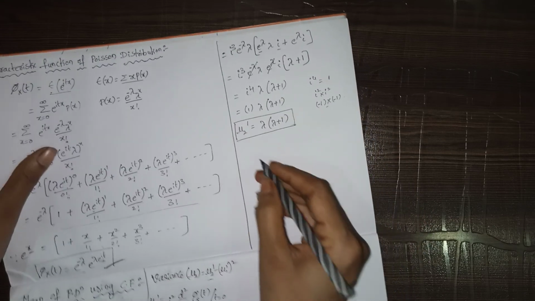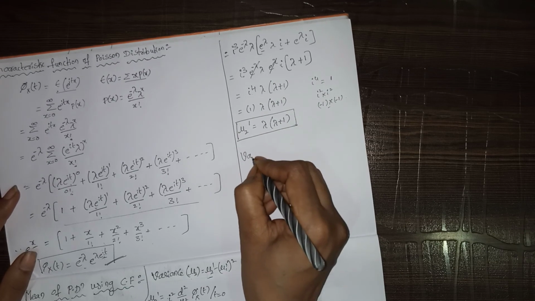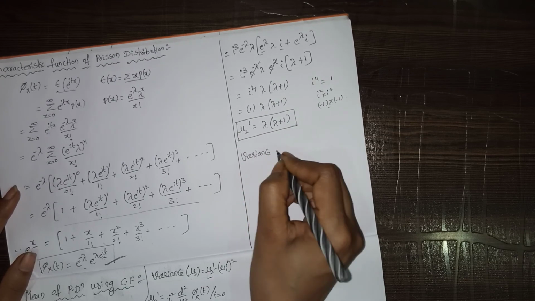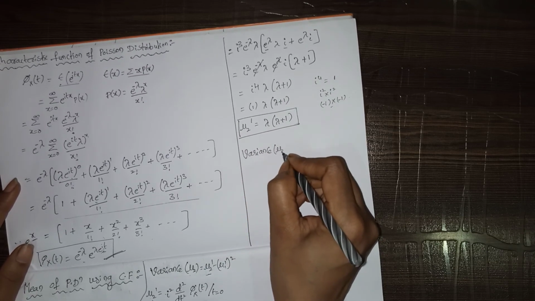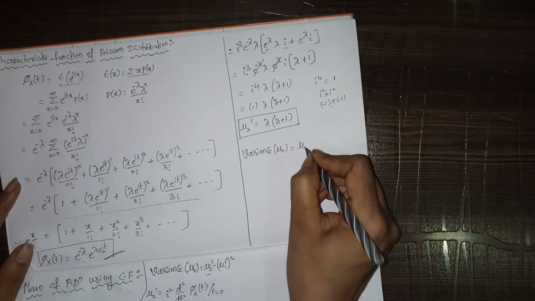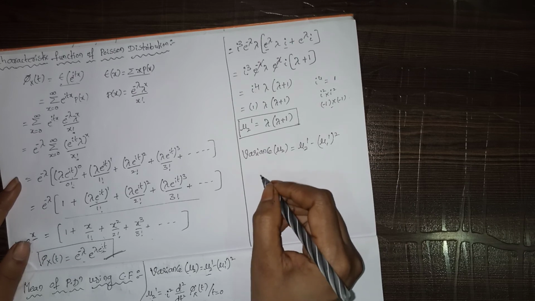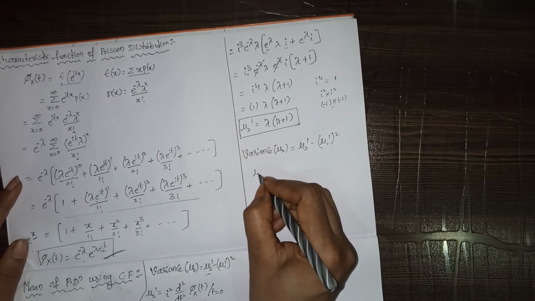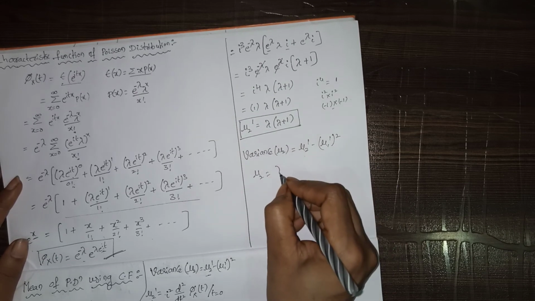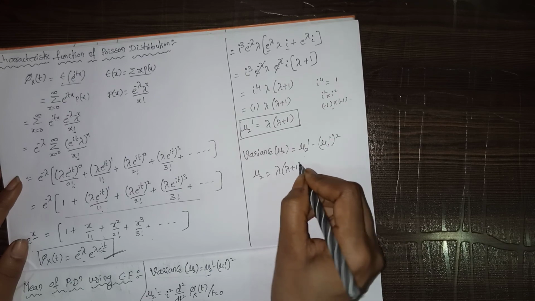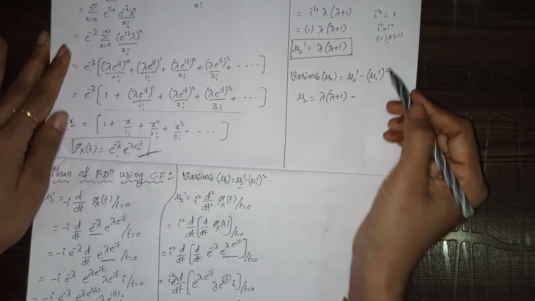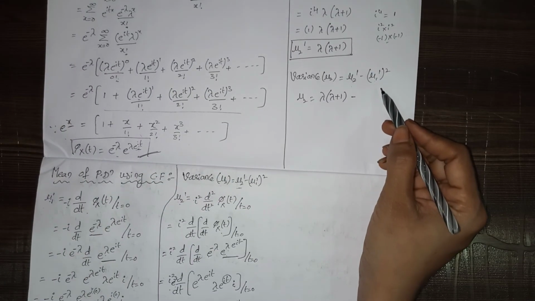Now we have to find out the variance. Variance is denoted with mu 2. Mu 2 equals mu 2 dash minus mu 1 dash whole square. So mu 2 equals mu 2 dash, in the sense lambda into lambda plus 1, minus mu 1 dash, which is lambda.